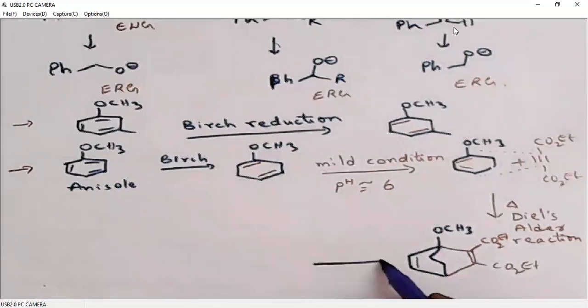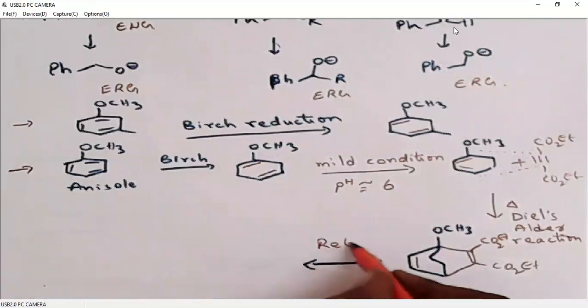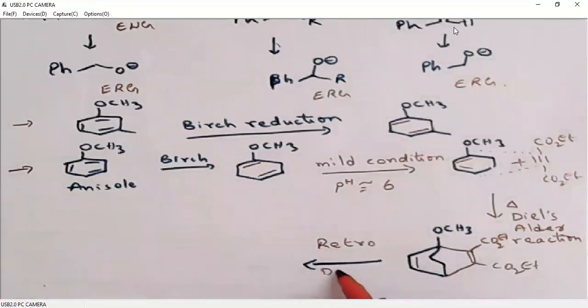Under similar conditions, this compound will also undergo retro Diels-Alder. Retro Diels-Alder means backward. Here this alkene will be leaving.